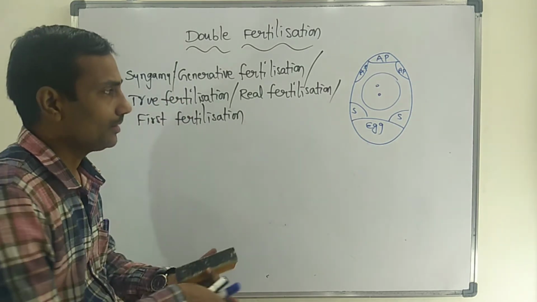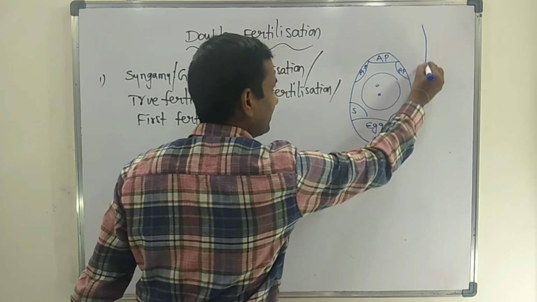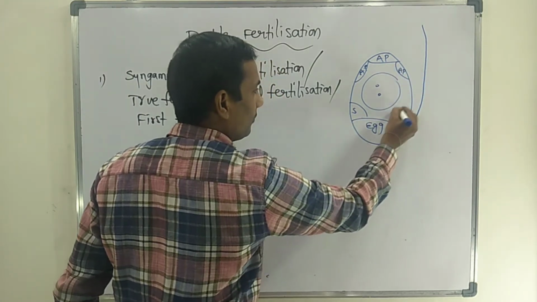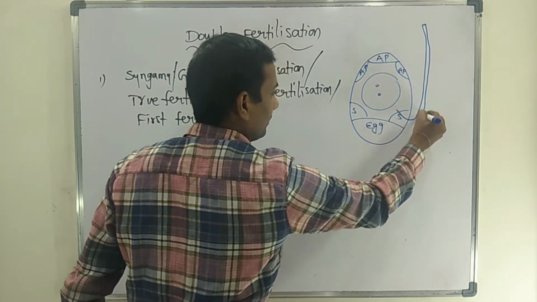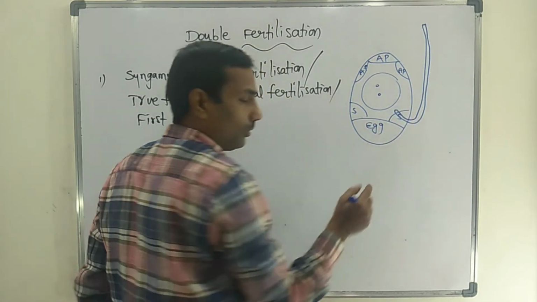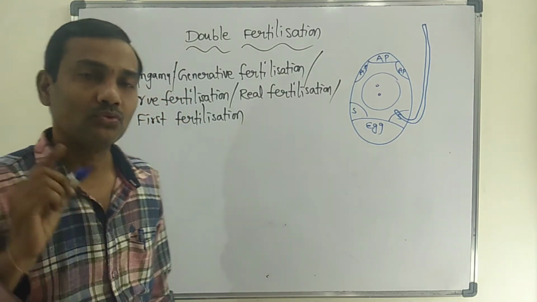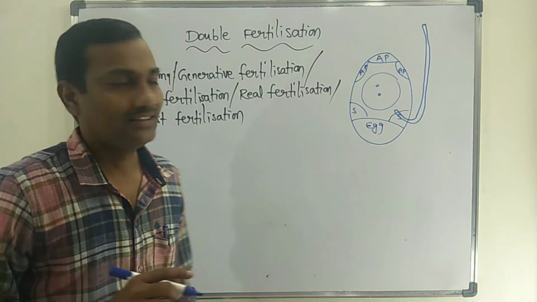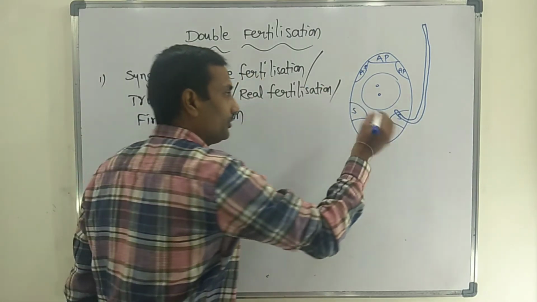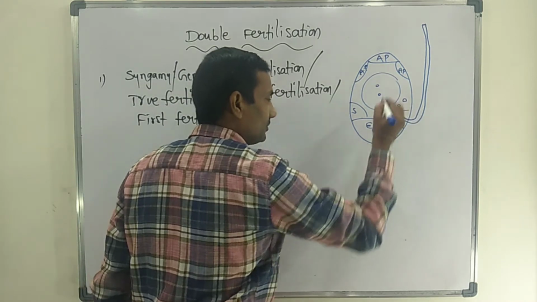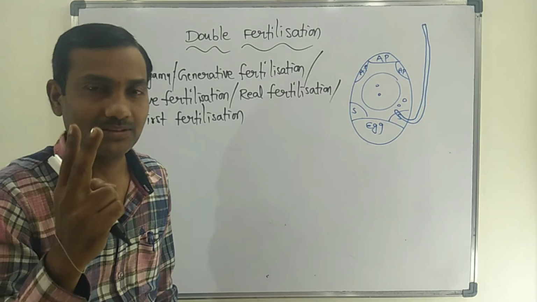Whenever the pollen tube enters the embryo sac, there are two synergids, but the pollen tube always enters through one synergid cell. By rupturing the synergid cell, the pollen tube enters inside the embryo sac and releases two male gametes.